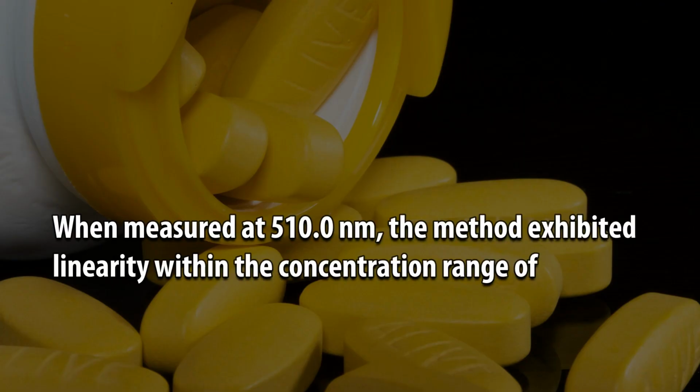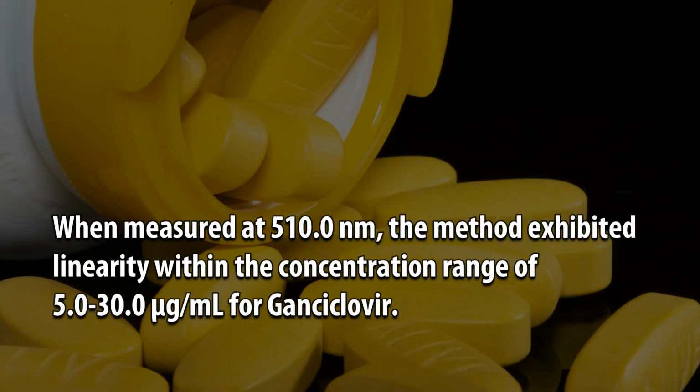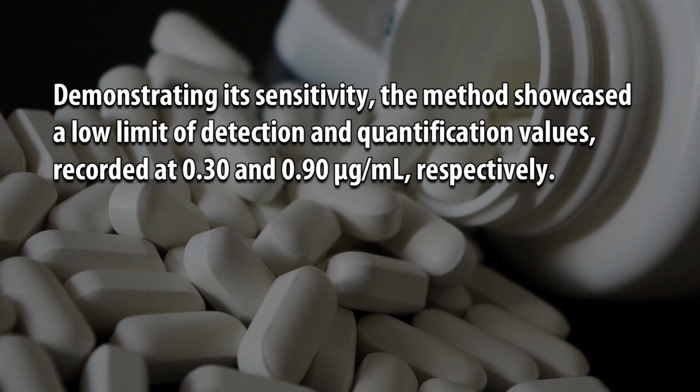0.5. When measured at 510.0 nanometers, the method exhibited linearity within the concentration range of 5.0 to 30.0 microgram per milliliter for ganciclovir. Demonstrating its sensitivity, the method showcased a low limit of detection and quantification values, recorded at 0.30 and 0.90 microgram per milliliter, respectively.